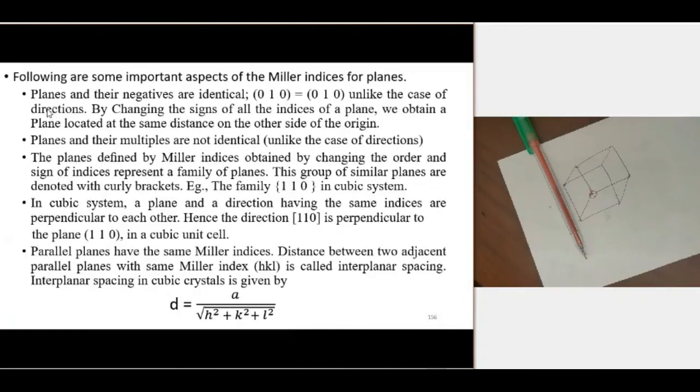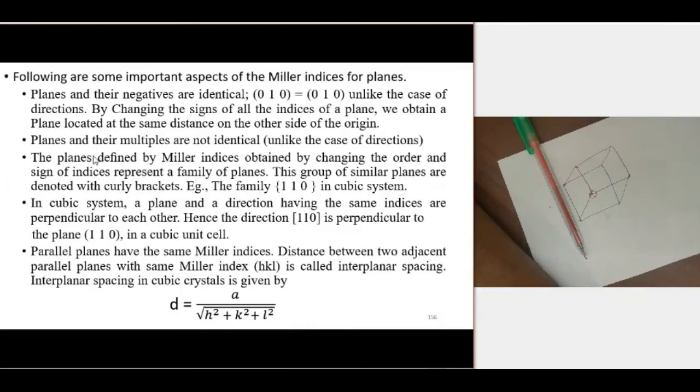By changing the signs of all the indices of a plane, we can obtain a plane located at the same distance on the other side of the origin. So by changing the sign, we get the same plane but at a distance on the other side of the origin. But both are parallel. And planes and their multiples are not identical, unlike in the case of direction. In the case of direction, particular indices and their multiples are equal.